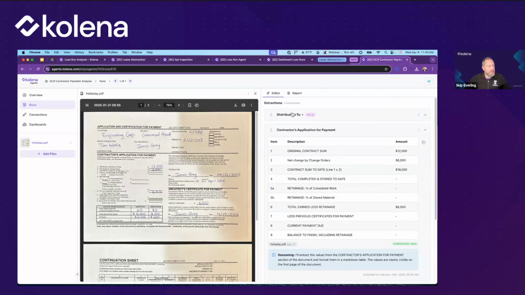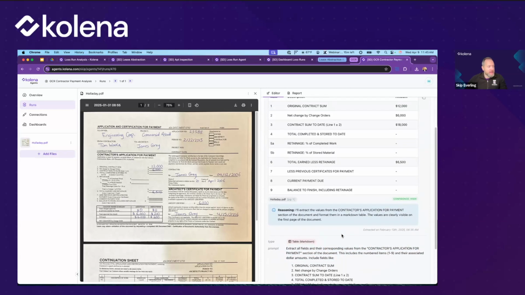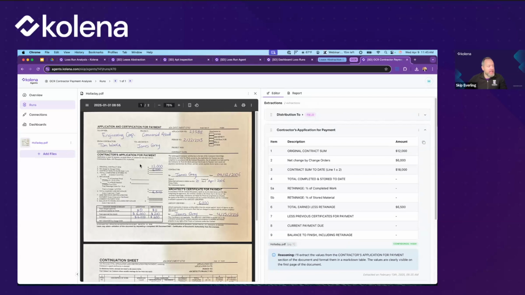I asked it to extract this table here, contractor's application for payment. You can see this instruction, and we can see that it's pulling out this handwritten information. This is obviously a huge time saver for everybody that's dealing with handwritten forms. You can handle them just as capably as something that's computer generated. No problem at all, if you've got photos or scans or whatever it is.